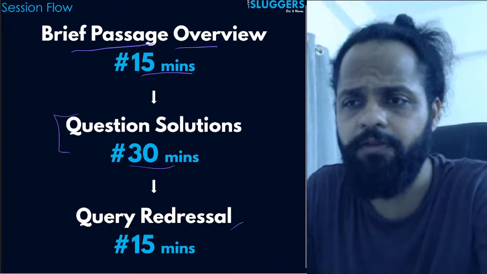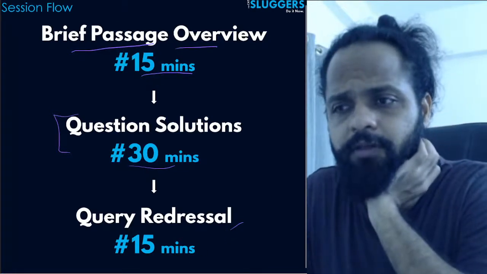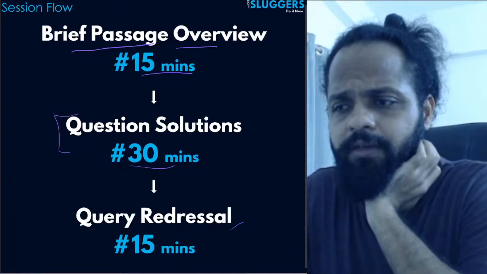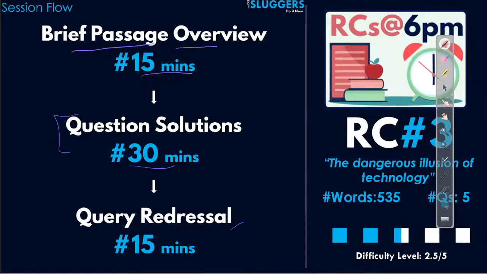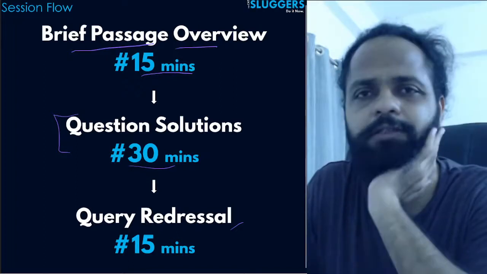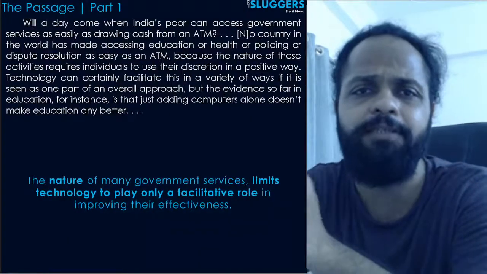Just for your reference, the difficulty level of this particular RC: I have rated this RC on a scale of 5, and as you can see here, I rated it 2.5. So it's a difficulty level of 2.5 out of 5, not very difficult. Frankly, yesterday's RC I had rated at 3.5, and the day before yesterday was 3 out of 5. Okay, enough of the meta points discussion. Let's start with your passage.